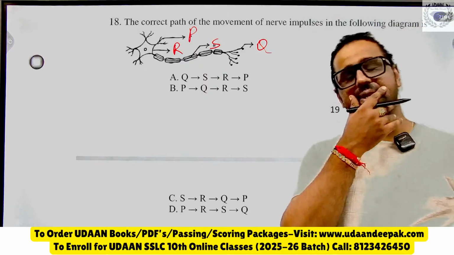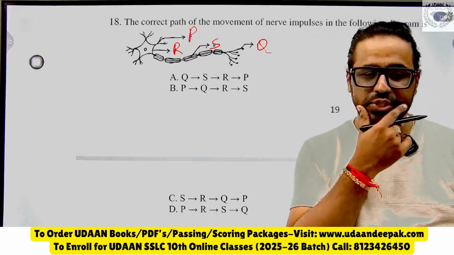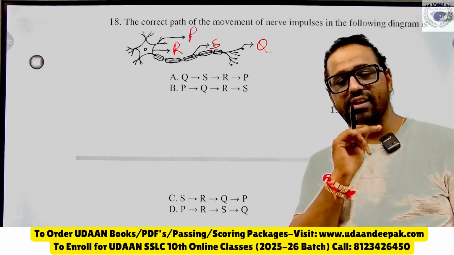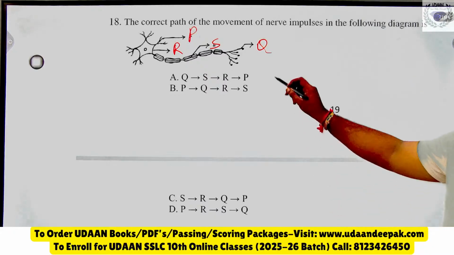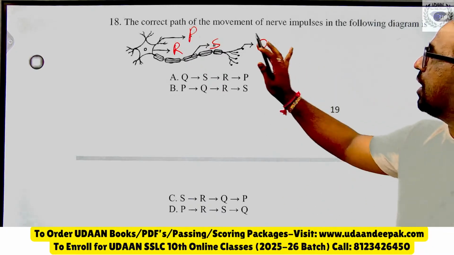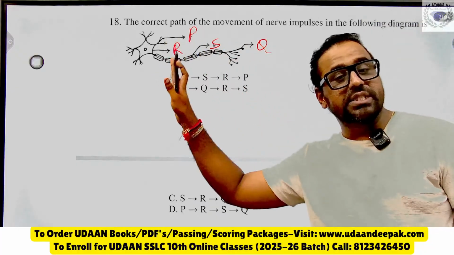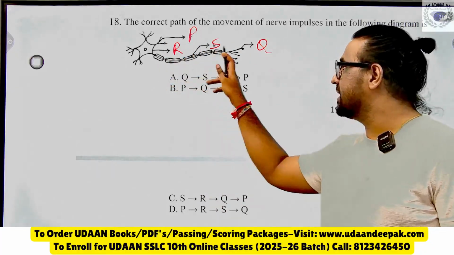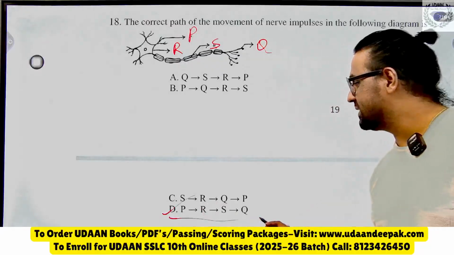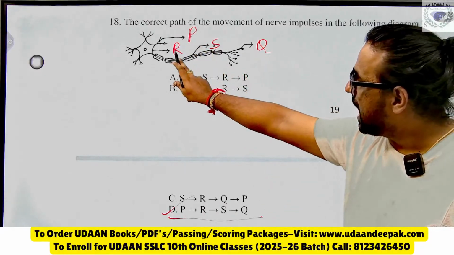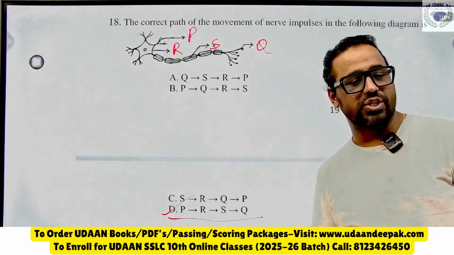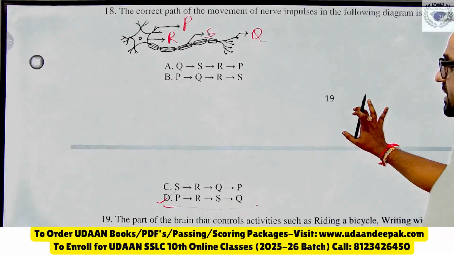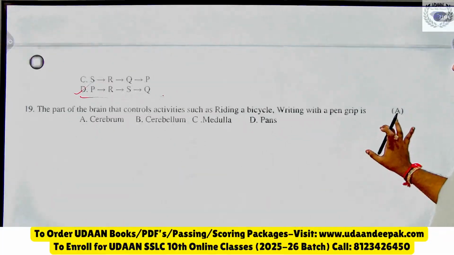Insulin, the hormone secreted by the pancreas is insulin. You have given the right answer, Naveen. Excellent. Mahesh Kumar is there. Hello. Let me know the answer for this one. How does the transfer of the information take place? Impulse PRSQ. So option D is right. P are dendrites, R is cell body, S is axon, Q is nerve end. Already this question has come. Suleiman has given the right answer.